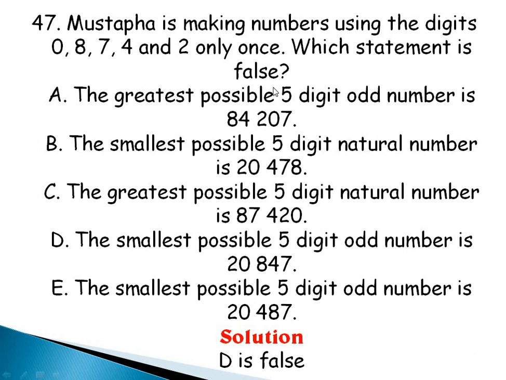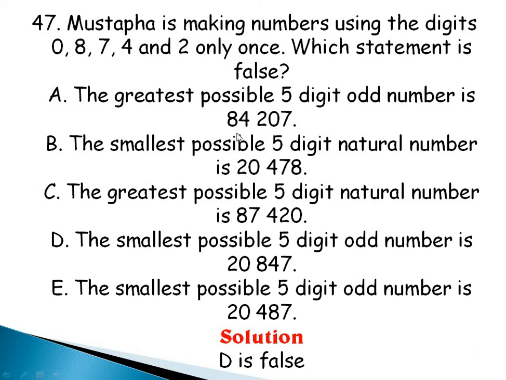Do you understand? Now you notice that there is actually another one here that is talking about the greatest 5-digit natural number, because this is not an odd number, but it's actually the greatest. So that is why this one is the greatest possible odd number, while this is the 5-digit natural number. Do you understand what I'm saying? So the greatest possible 5-digit number, because 8 is the biggest number, is this.